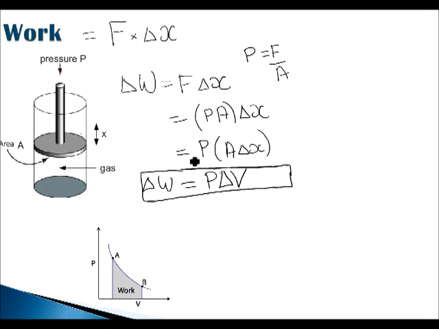Okay. So we want to use that because this is going to be very important. We're going to see examples of this, but as we can see here, it's a useful idea to define work as pressure times volume, because these both define the state of a thermodynamic system, the pressure and the volume, as well as the temperature.